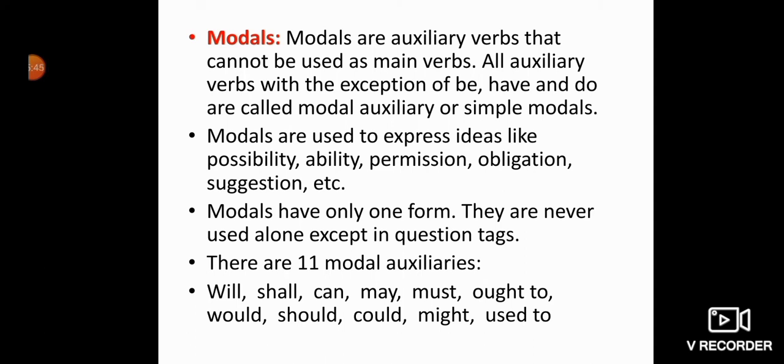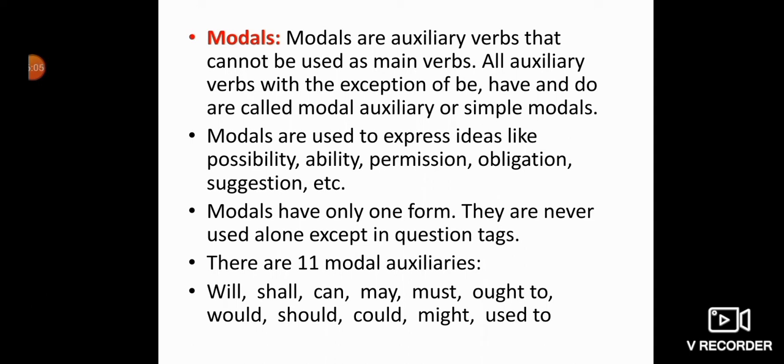Modals are auxiliary verbs that cannot be used as main verbs. So modals we cannot use as main verbs. That's why we are saying they are auxiliary verbs. Auxiliary verbs means helping verbs. So they are never used as main verbs.